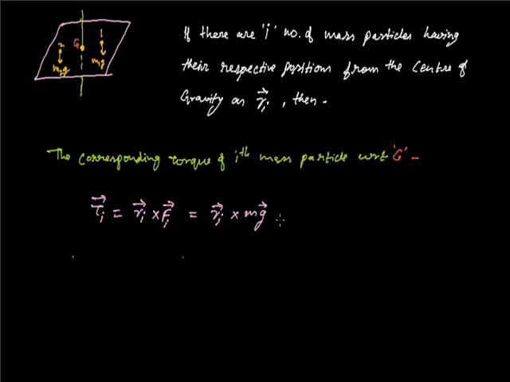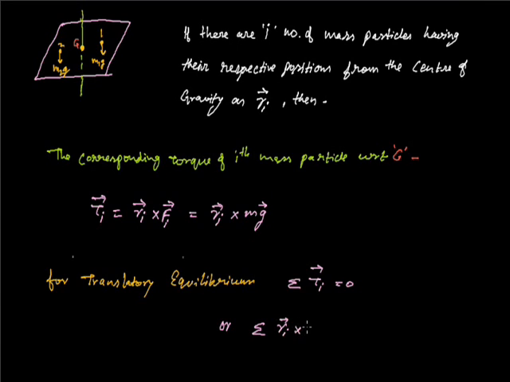If we consider the rotational equilibrium of the cardboard, which is balanced at your fingertip, the summation of the torques of all particles providing the net torque is 0, or you can say summation of Ri cross mg equals 0.